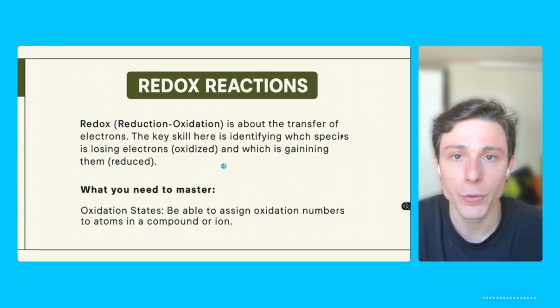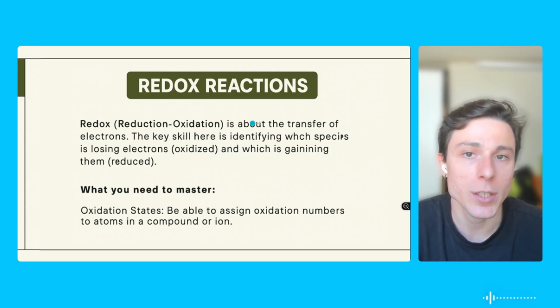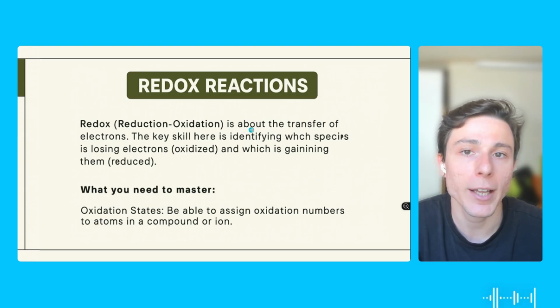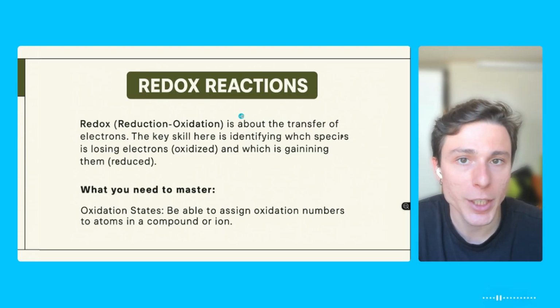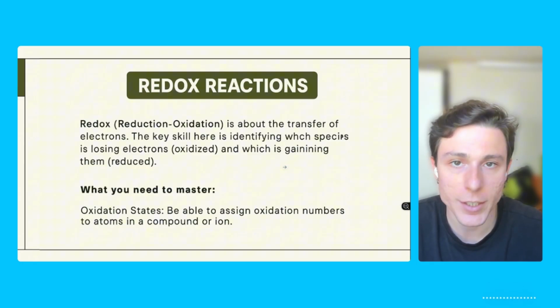Now, first of all, it's important for you to know how to identify who oxidizes and who reduces. Basically, the element that oxidizes is the one that loses electrons. So it will become an ion with positive charge. Why? Because if you remove the electrons, it will have more protons than electrons. The element that reduces will be the other one, the one that receives electrons. So it will have more electrons than it should, and that's why it will also become an ion, but with negative charge. So that's the first thing, knowing how to identify who oxidizes and who reduces.